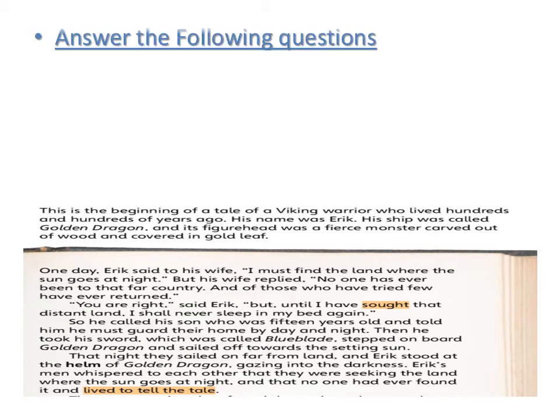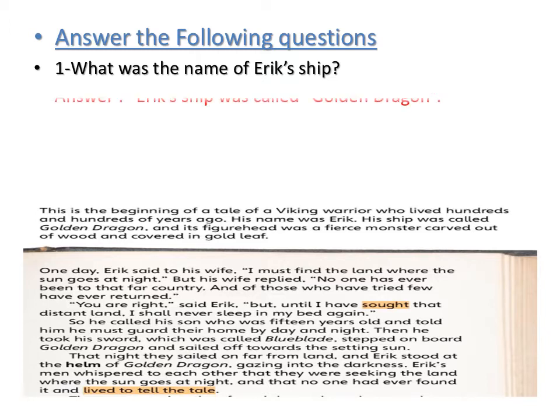Now let's move to a new question. Answer the following questions. What was the name of Eric's ship? I remember it was something golden, right? Who can tell me? It was like golden. Exactly. Eric's ship was called the Golden Dragon. Where may you find it? You may find it in the introductory paragraph right here.